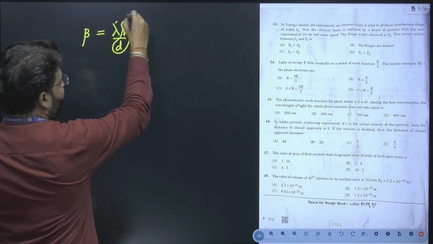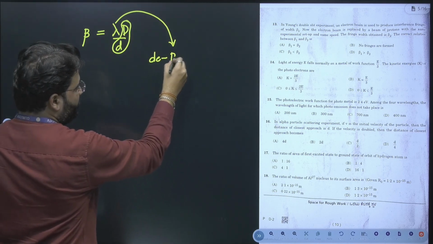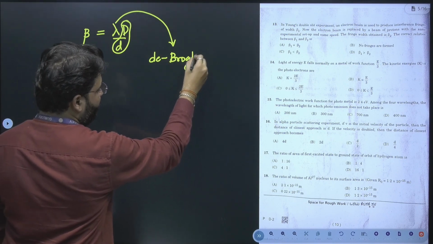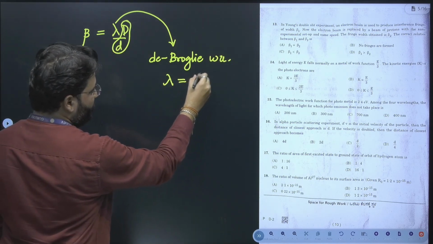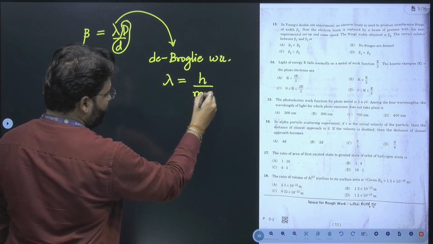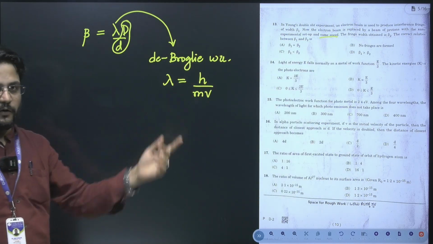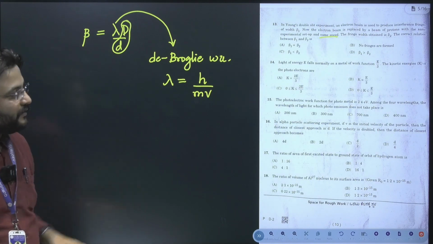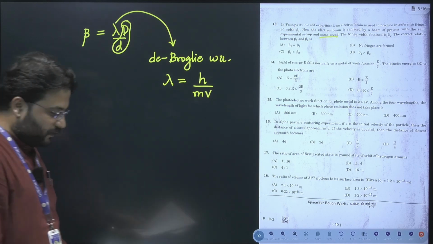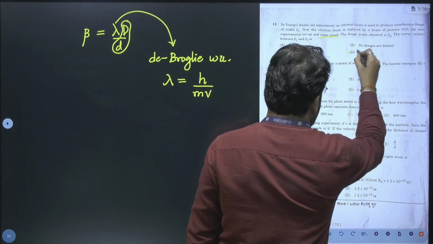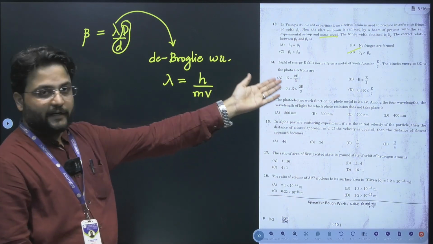And how can we connect this concept? This concept is connected to de Broglie wavelength. So lambda is equal to h divided by m into v. As they have mentioned, the speed is the same. So speed is the same, h is a constant, and m will decide what the beta should be. According to this, if you apply logic, the answer for this one would come out to be option D. The right option is beta 1 is greater than beta 2.